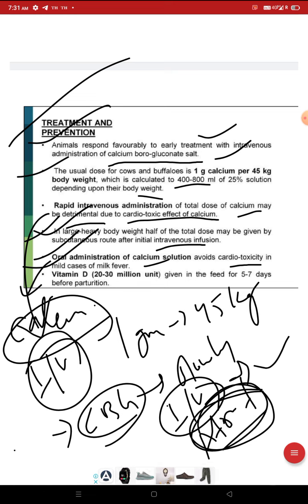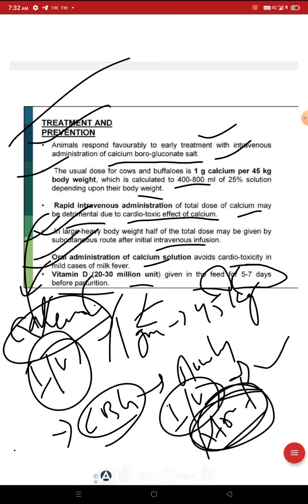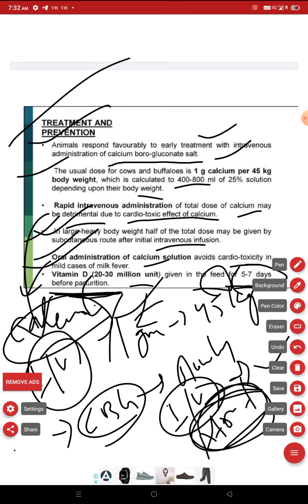Vitamin, a different type of calcium fluid is coming in the market under a brand name. Vitamin D, 20 to 30 million units, given in the feed for 5 to 7 days before parturition, because vitamin D helps in the absorption of calcium from the food. The vitamin D, 20 to 30 million units, given in the feed for 5 to 7 days before parturition. We have to remember this. Okay, thank you.